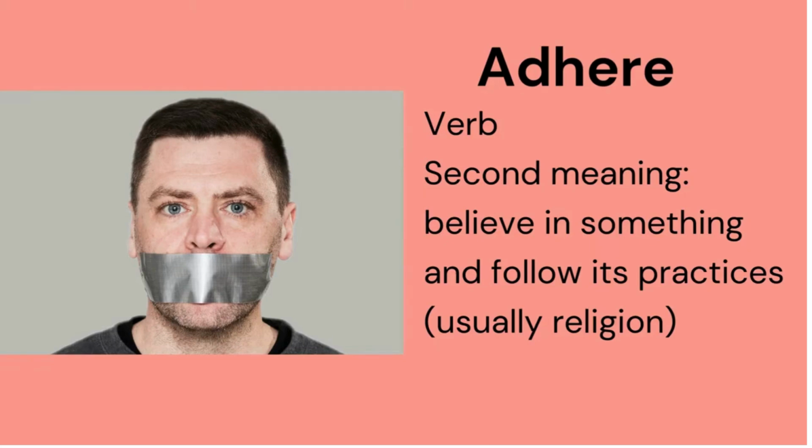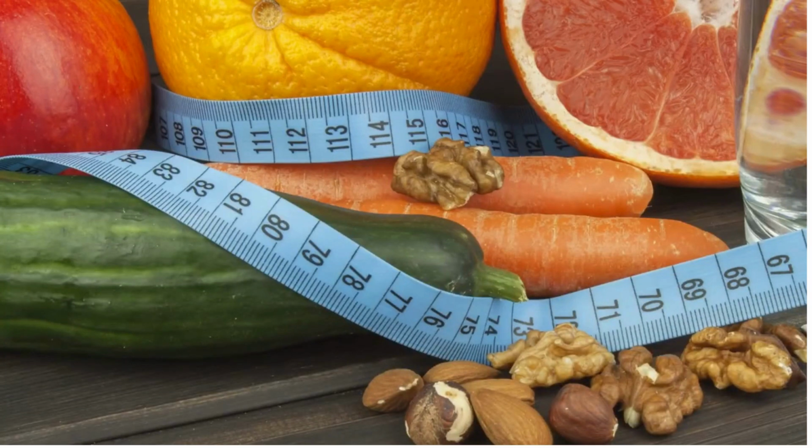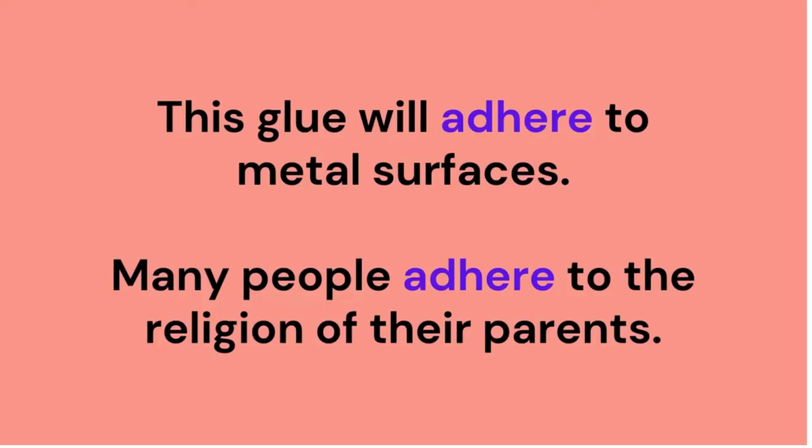Adhere also has a second meaning, and it means to believe in something and to follow its practices, usually religion, but it can also mean, for example, a diet. She adheres to a strict diet of fruits and nuts. And I hope some meat and dairy as well.